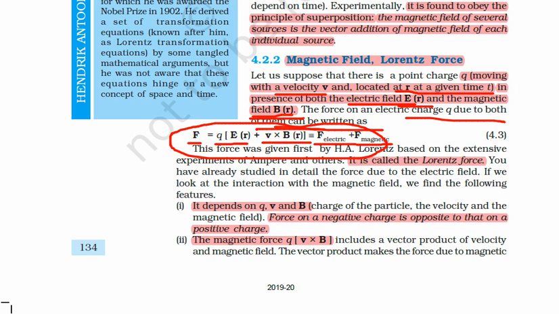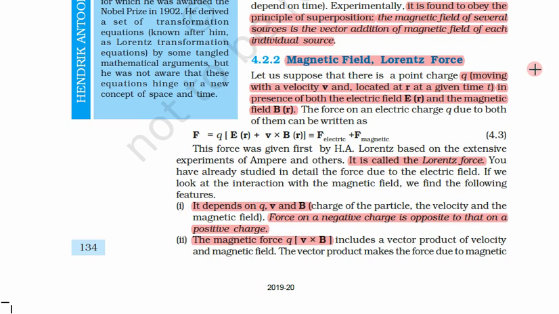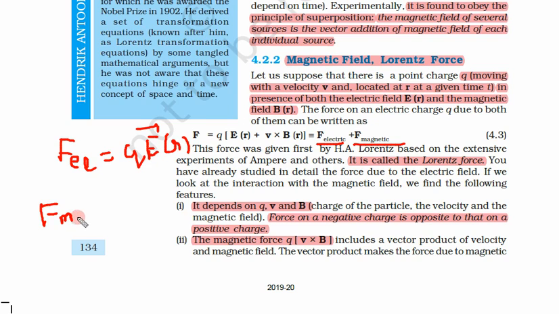F is equal to two types of force, electrostatic force or electric force, and magnetic force. What was the electric force? F electric, we know, was simply qE. This is a vector quantity and we put r in brackets because it depends on position. Now what is F magnetic?